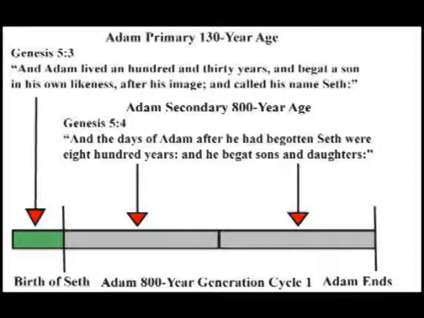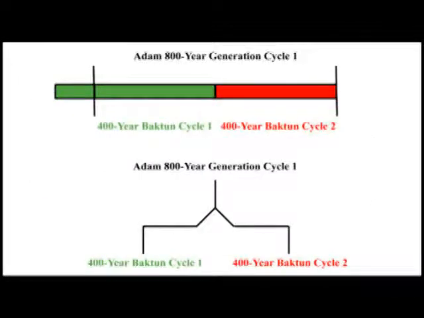Adam's secondary 800-year age is divided into two periods of 400-year Bacton cycles. Adam 800-year generation cycle 1 terminology summarizes his secondary age. We use patriarch names and their corresponding 800-year generation cycle number to identify repeating patterns.